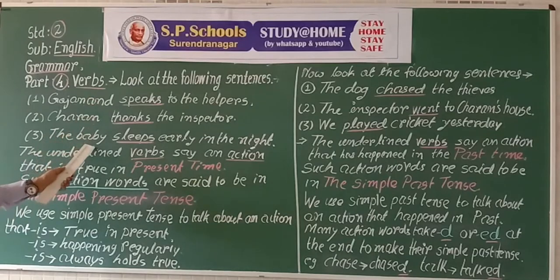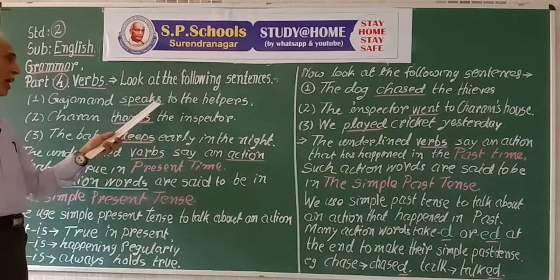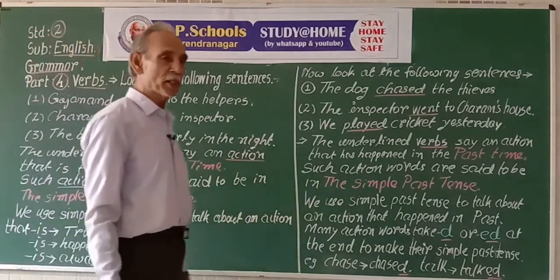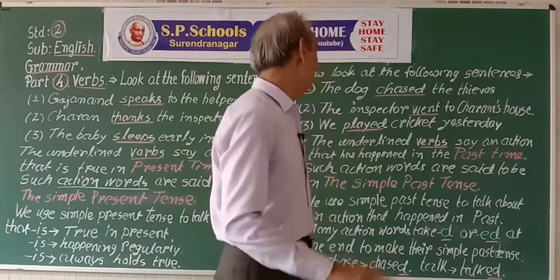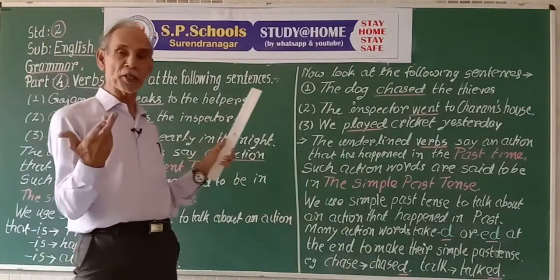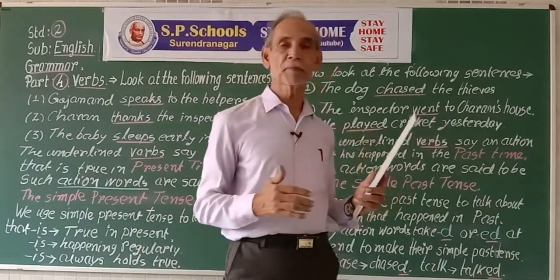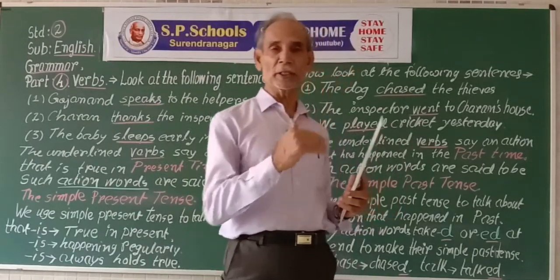For third person singular, he, she or it, and for a singular noun, we add s or es at the end of the verb. Or else we simply use the verb. For example, I speak English, I speak Hindi, she speaks Marathi, they learn Gujarati.